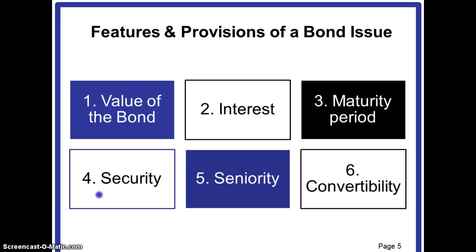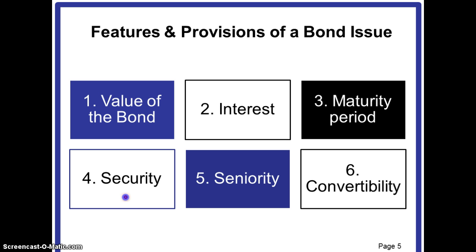So again, to make it clearer, a security is some kind of collateral against which the bond is secured, and if the bondholder wishes, he can recover the principal amount of the bond or the interest amount from the sale of that collateral, or the sale of that property which belongs to the corporation.